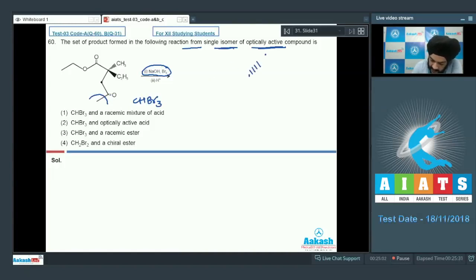So if I draw the structure of the chiral carbon, CH3, we have Et coming towards us, and then we have the carboxylate ion here. Now this basic medium is also going to hydrolyze this ester, so it will be converted into carboxylate as well.